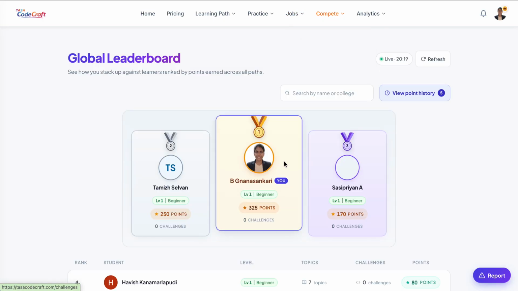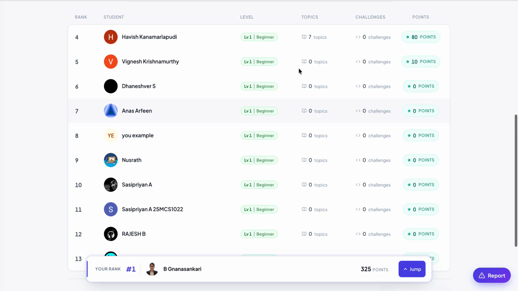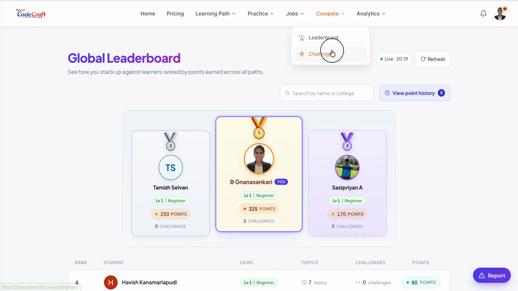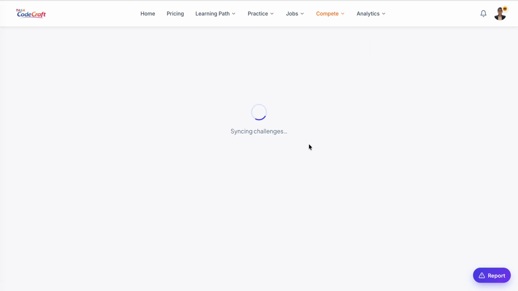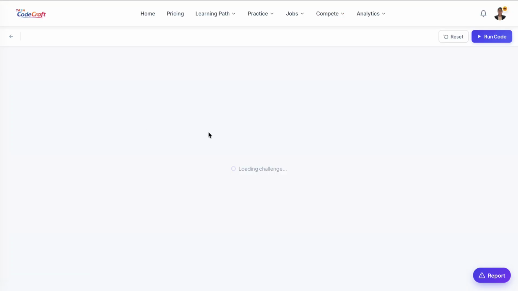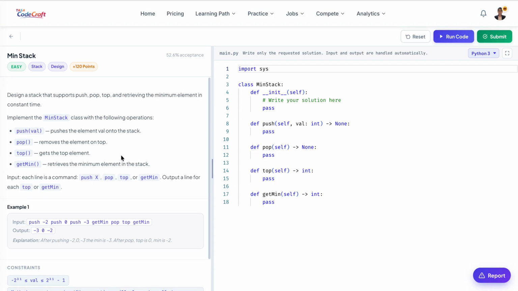And then this is a leaderboard. In the leaderboard, you can see how many topics students have read and all those kinds of things. And then in the challenges, daily there will be a new challenge coming up. You can go to that challenge, open it in a compiler, and you can solve it like how we do in LeetCode.